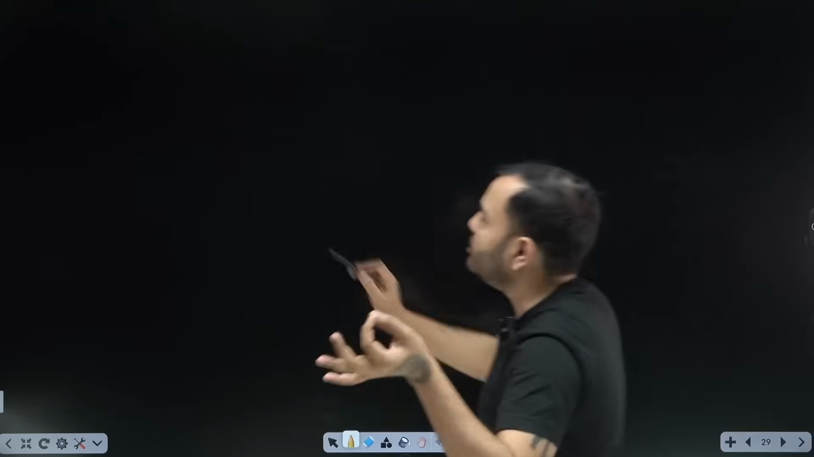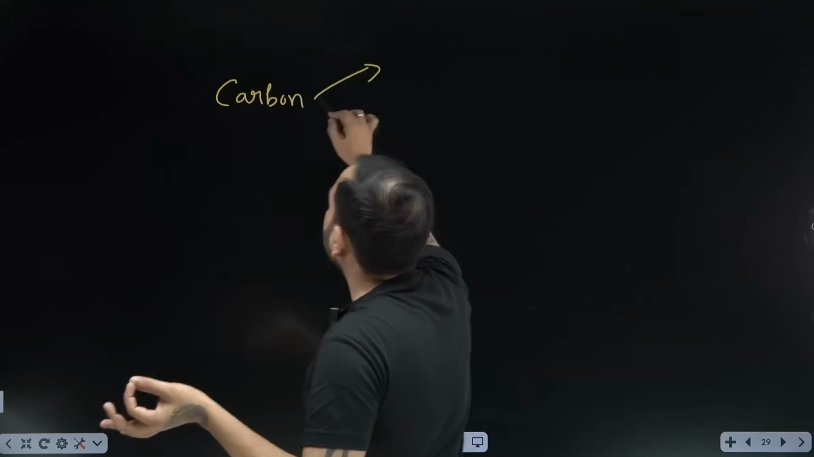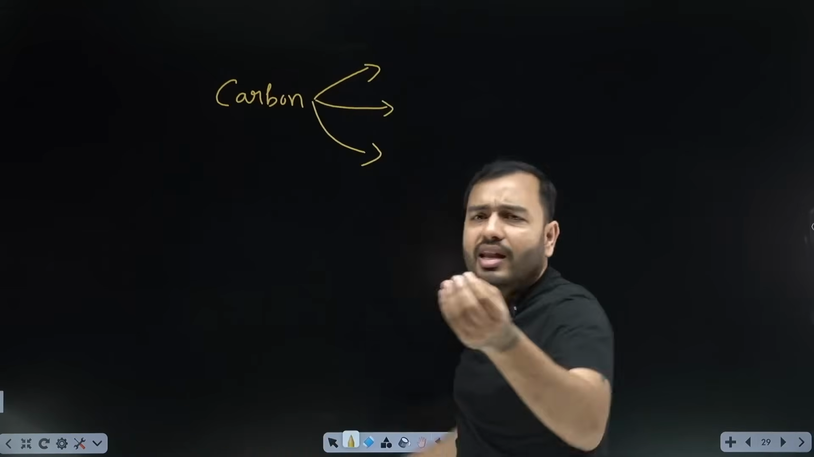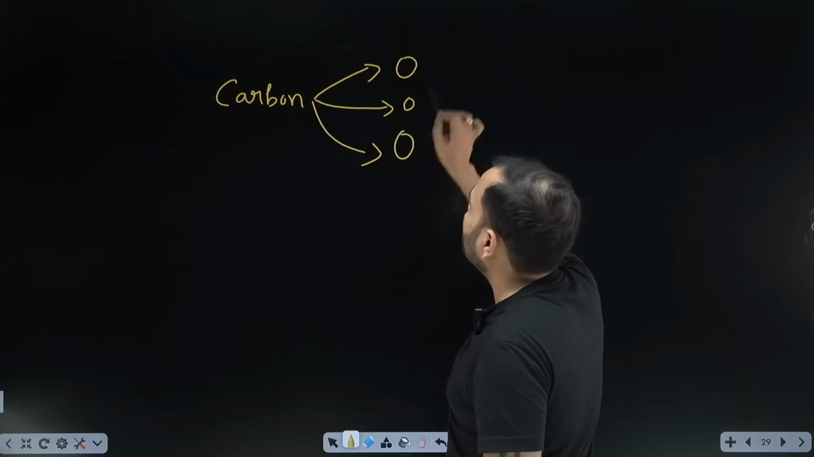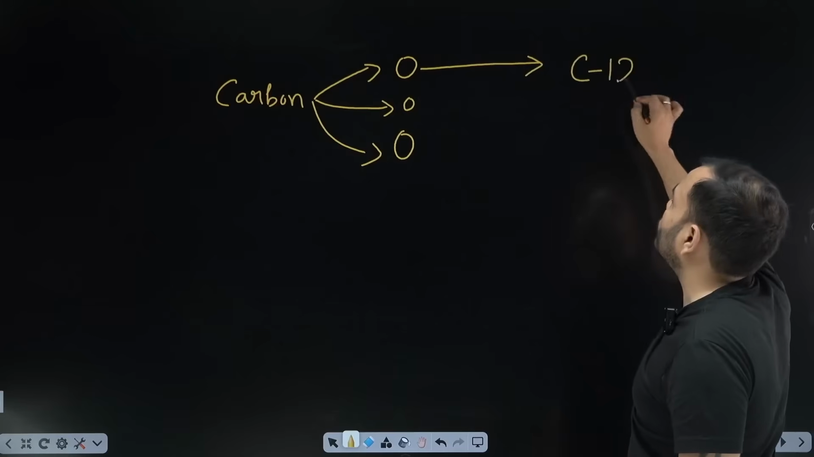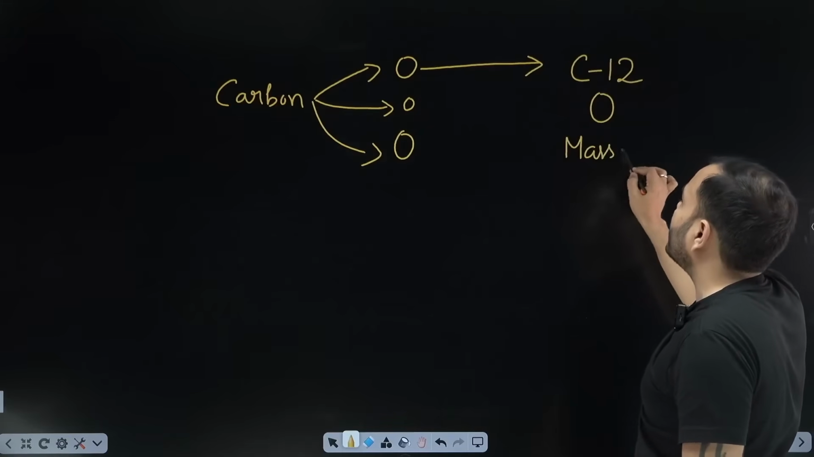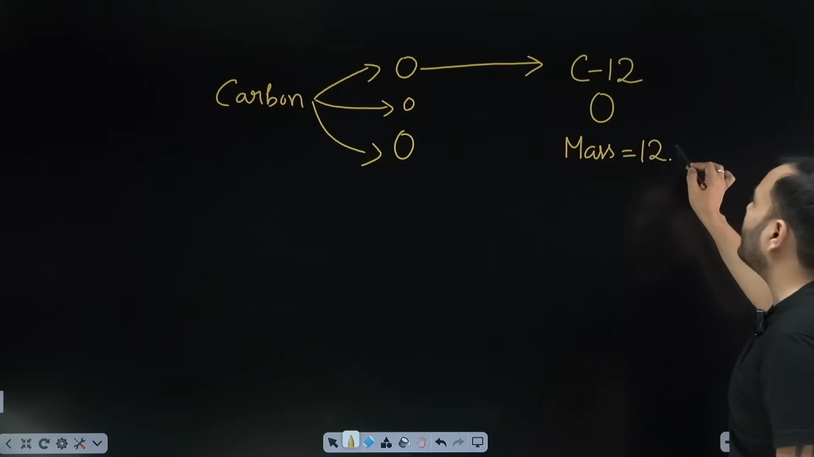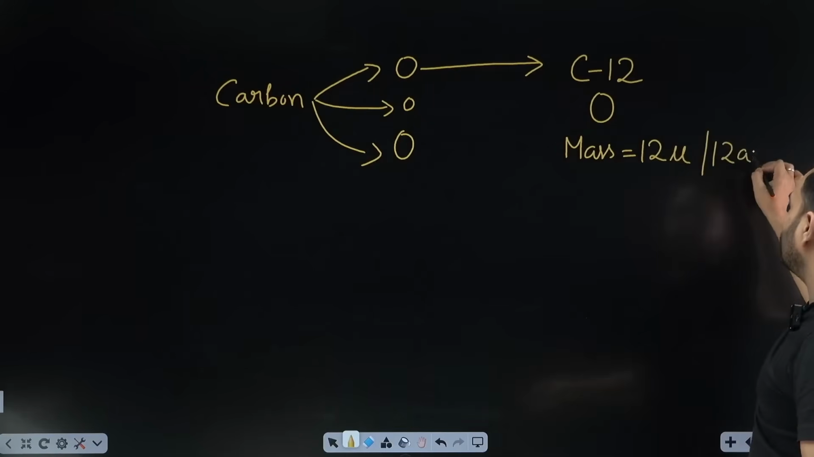The carbon that is there looks in different forms in the world, different lookalikes. Some are small, some are big. I took this carbon, which I named C12. The mass of one atom of it, I said, is 12 U or 12 AMU. Either you say U or AMU, it's the same thing.